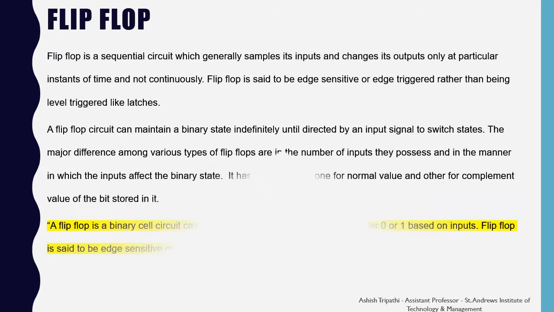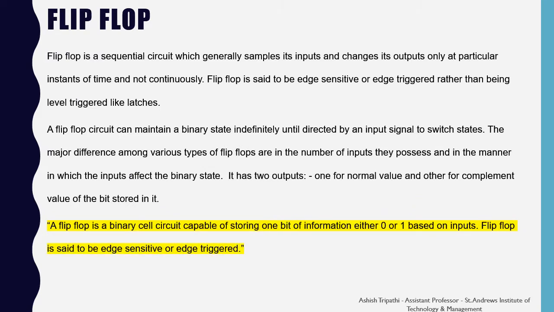Okay, now let's study the flip-flop. A flip-flop is a sequential circuit which generally samples its input and changes its output only at a particular instant of time and not continuously. A flip-flop is said to be edge sensitive or edge triggered rather than being level triggered like latches. A flip-flop circuit can maintain a binary state indefinitely until directed by an input signal to switch the states.